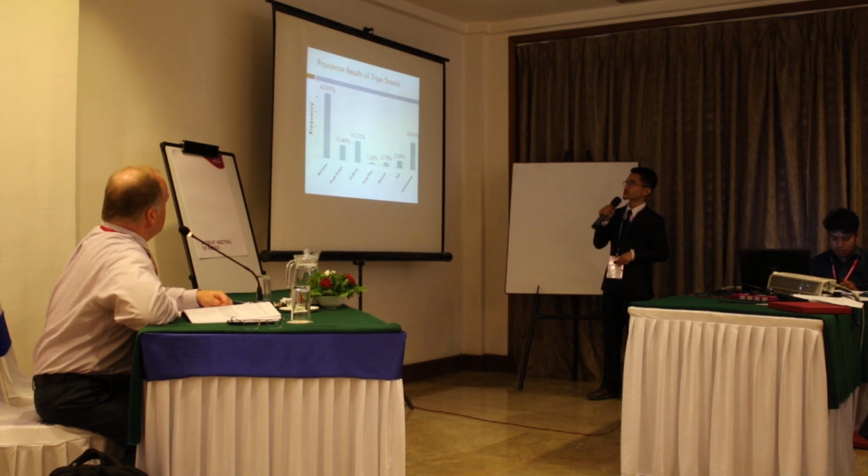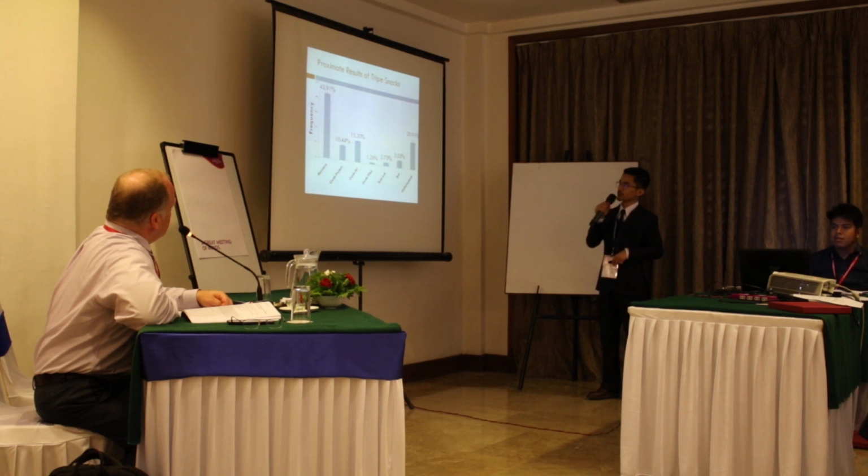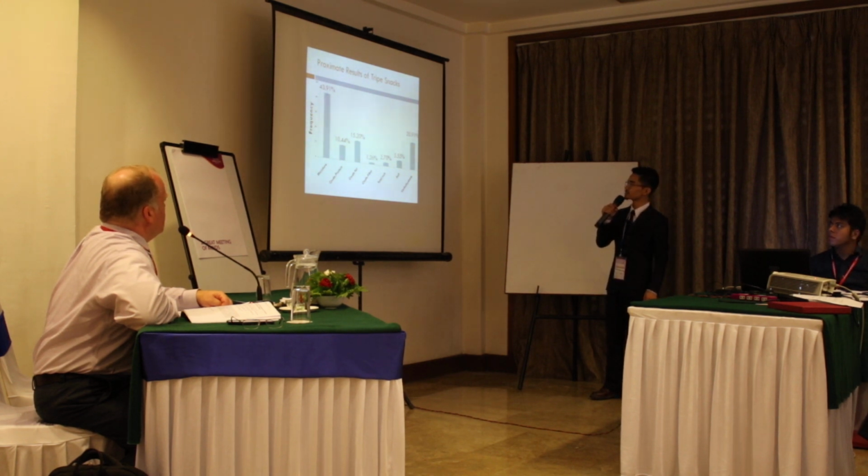Now this is the approximate result of my Tripe snack. Moisture 43.91%, crude protein is 10.44%, crude fat is 15.20%, crude fiber is 1.26%, total ash is 2.70%, salt is 5.55%, and carbohydrate is 20.91%.